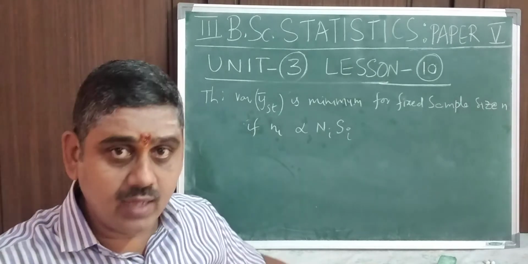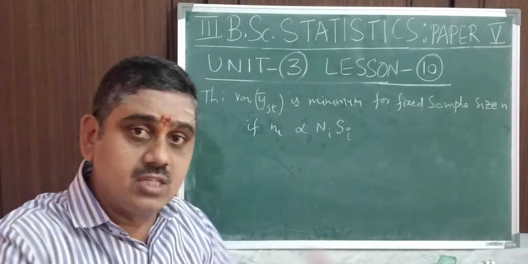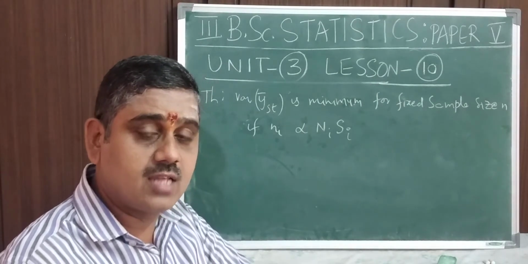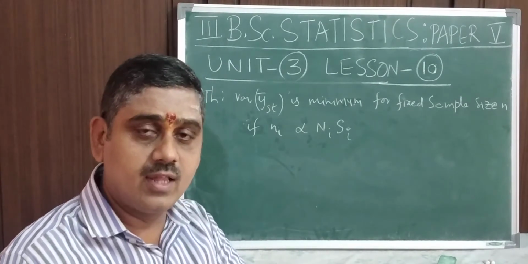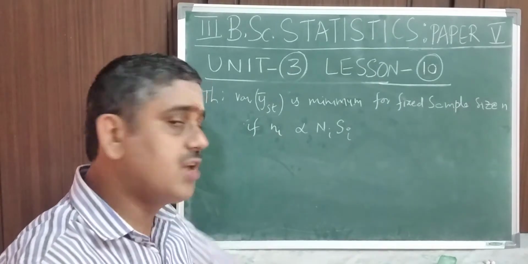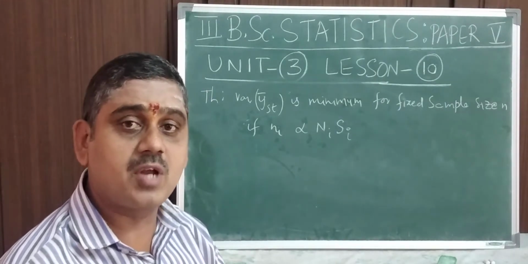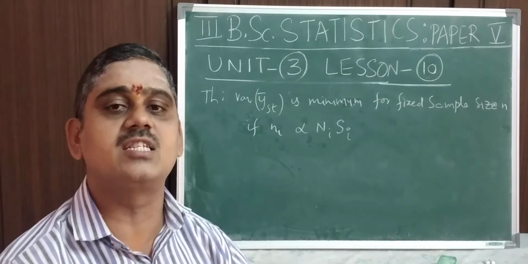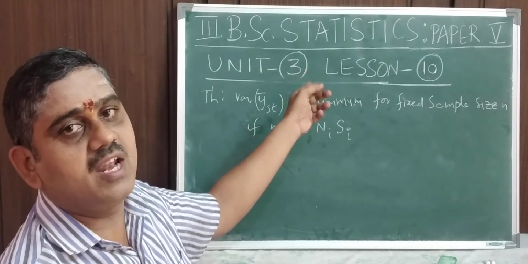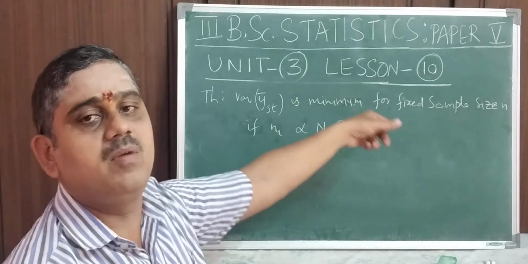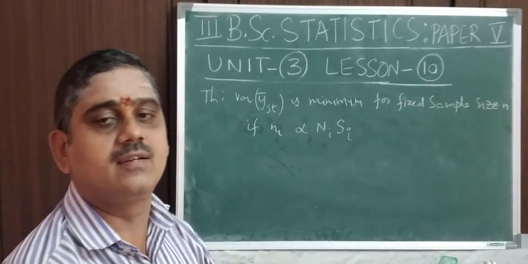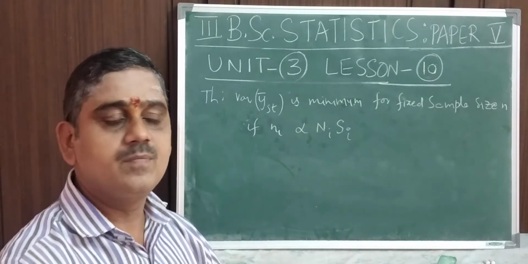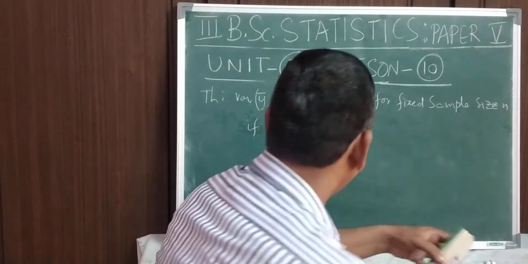If you want to apply this rule, and consider the sample size ni in the ith stratum as proportional to capital Ni Si, that is enough to provide this rule. Then the variance of y bar st will be minimum for fixed sample size n. So that is the meaning. Hope you are able to follow this, right? Now we start the proof of this particular theorem.